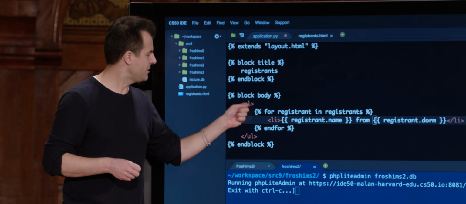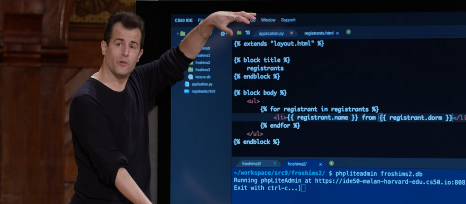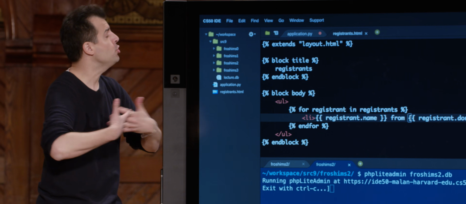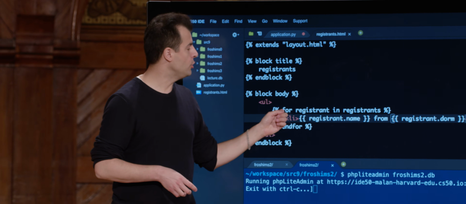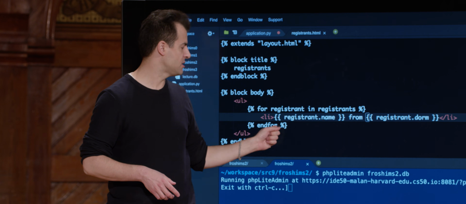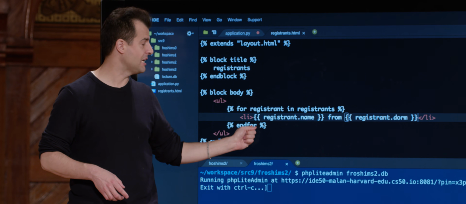We've got an open UL tag and a close UL. So this means, hey, browser, here comes the start of an unordered list, the end of an unordered list. But notice that my template, or more generally, the view in my software, is now going to use a Python-like loop here. But again, no colon. You have these special tags with the curly braces and the percent signs. End for is the opposite.